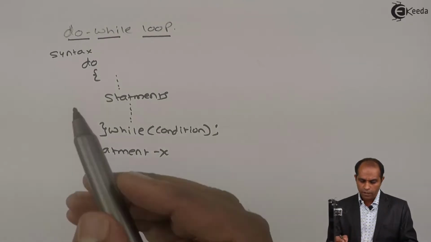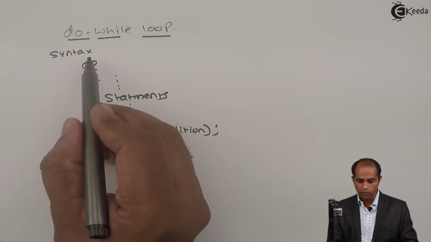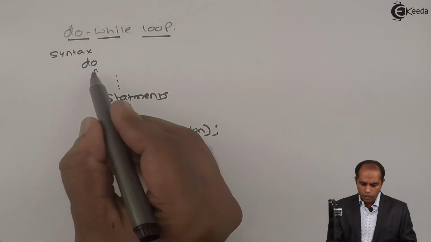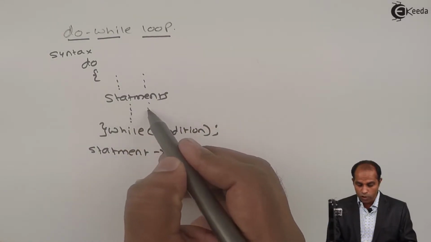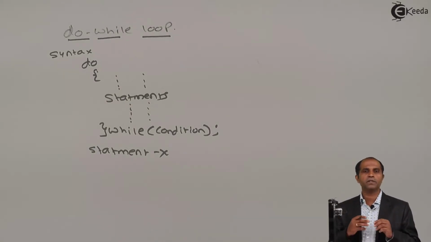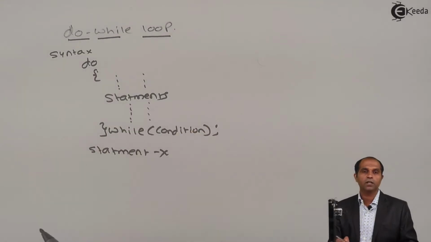As per the syntax, the keyword do should always begin at the top, and then a pair of curly brackets. Within these curly brackets, you can write any number of statements which are supposed to be repeated. If you want to repeat 10 statements, 20 statements, 100 statements, those statements have to be in these curly brackets.